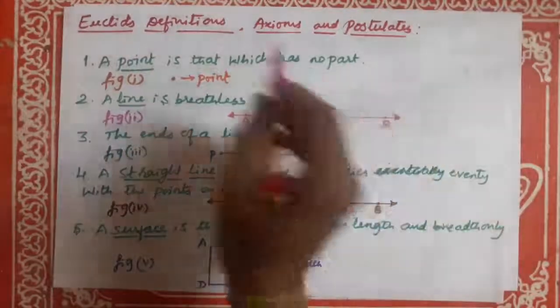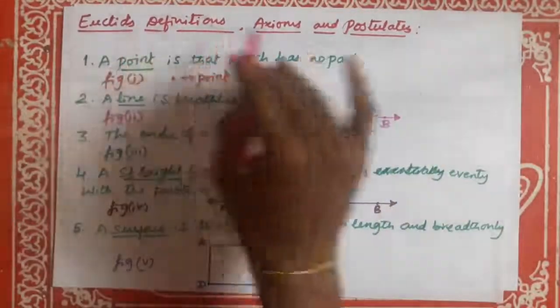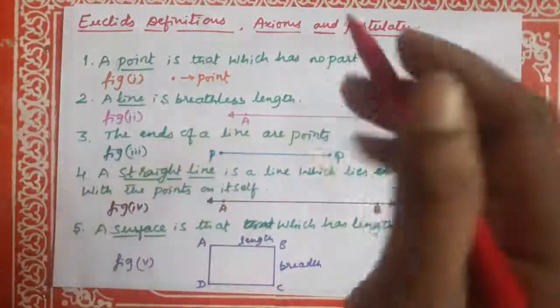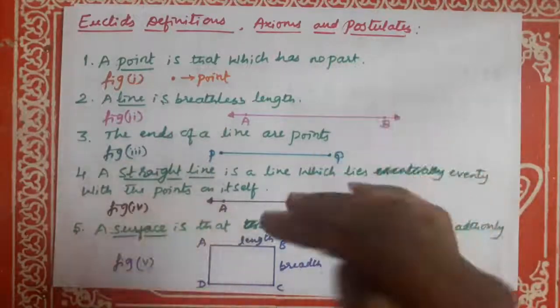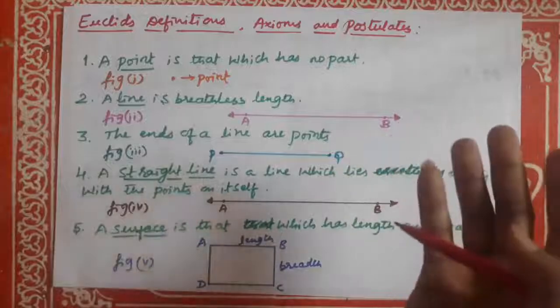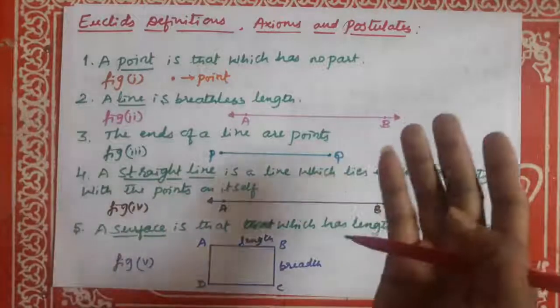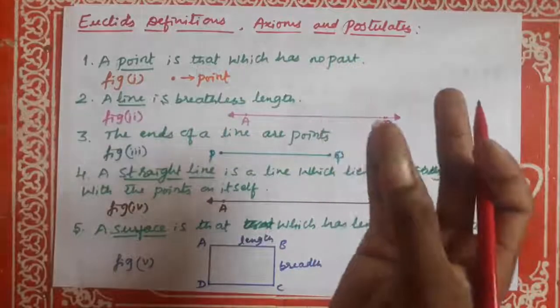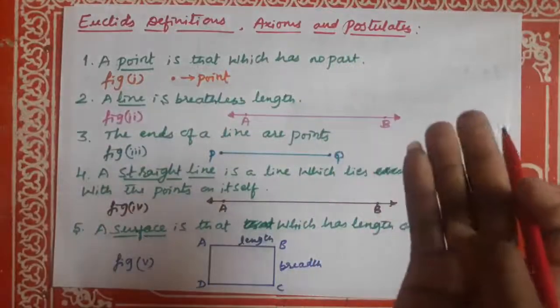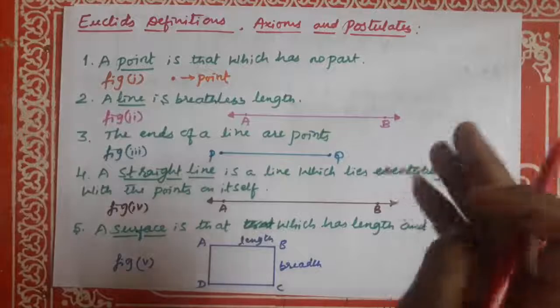Okay, dear students, now let us discuss Euclid's definitions, axioms and postulates. See, the Greek mathematicians of Euclid's time thought of geometry as an abstract model of the world in which they lived. The notions of a point, line, plane or surface and so on were derived from what was seen around them.